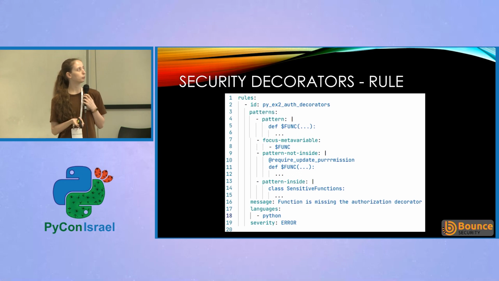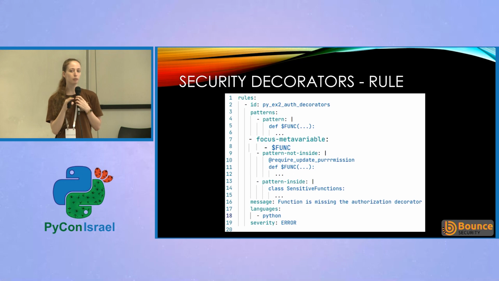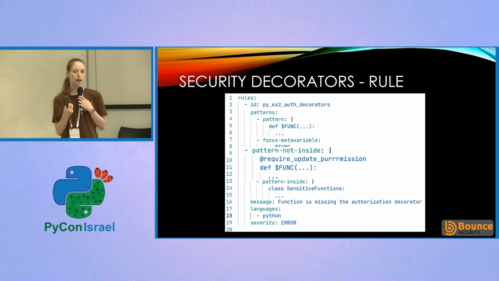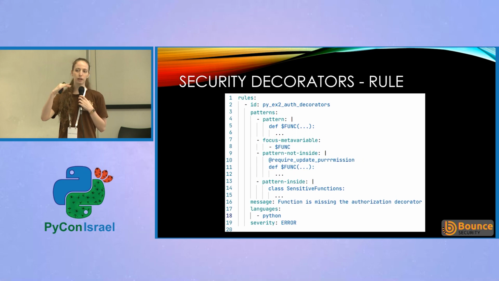What are we looking for? We're looking, first of all, for a pattern of a function definition. But function definitions can be really long. We don't want Semgrep to return to us all of those lines of code, so we tell it to focus on the meta variable function. So it will just highlight the first line of the function definition. Then we tell it that this pattern is not inside a decorator and then a function definition. This means it won't return to us only cases where we remembered to use the decorator.